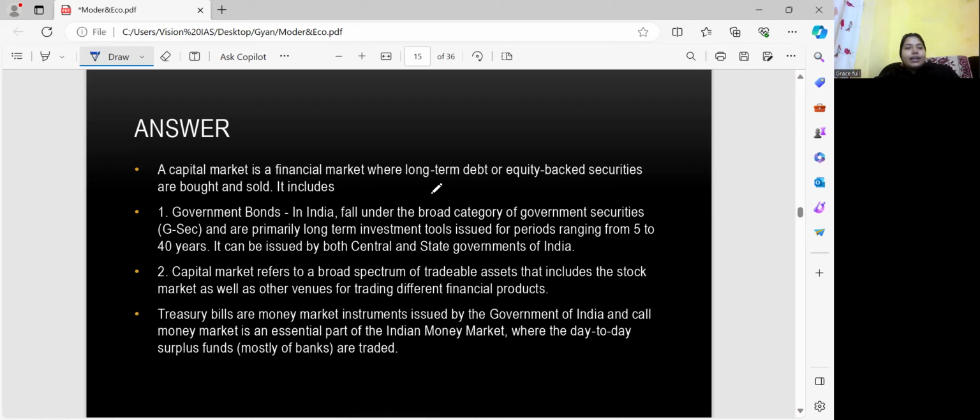So we already understand the government bond and capital market and treasury bill. What is the capital market? So here we can easily answer.